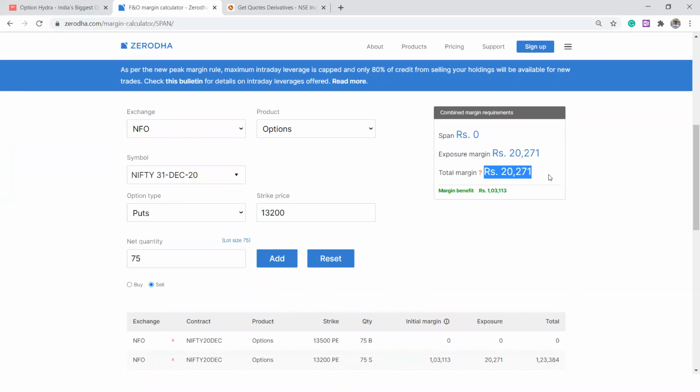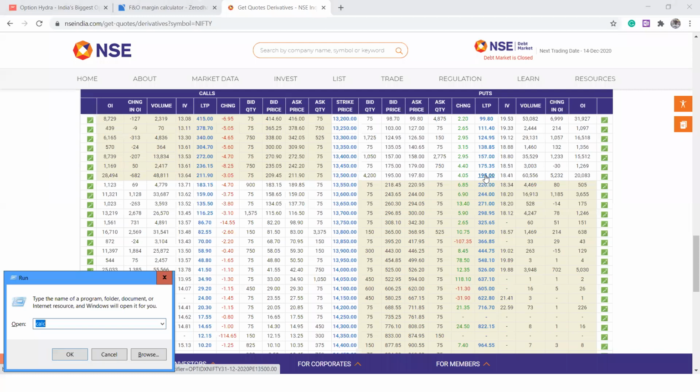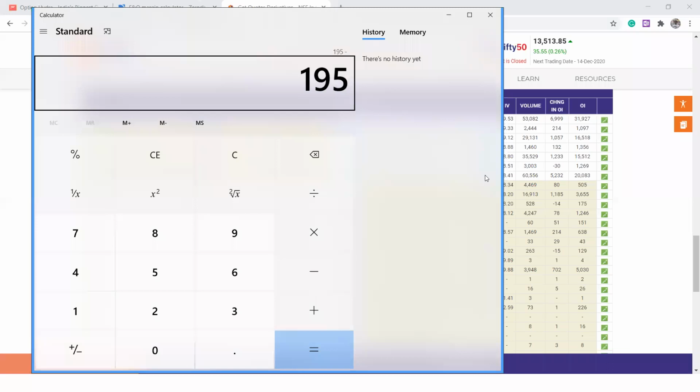Thereby your overall risk will get reduced. How much could it reduce? Here it is 195 points, and the 13,200 put is 99 points. So your risk will be reduced by 99 points. Tomorrow, if you are trading only with 195 and your view goes wrong, you'll lose all your money. However, with the hedge, if you go wrong, let me tell you your maximum loss: 195 minus 99.